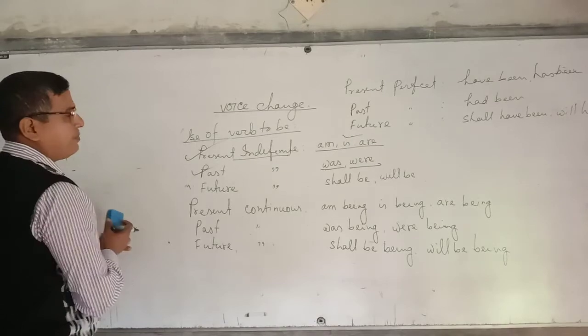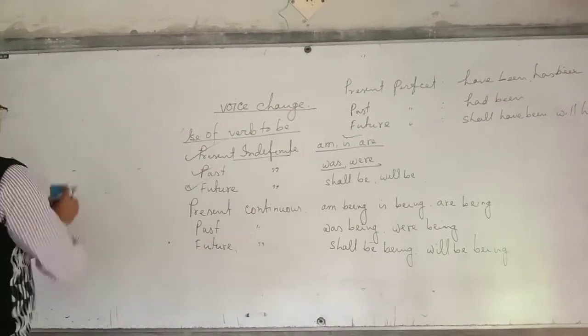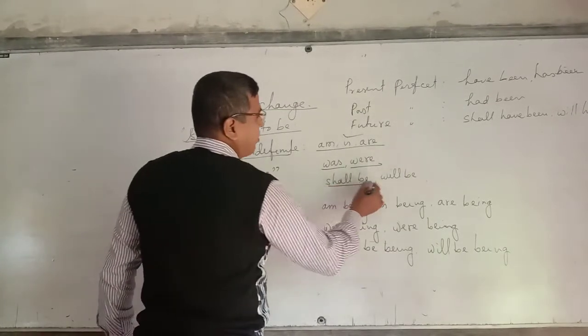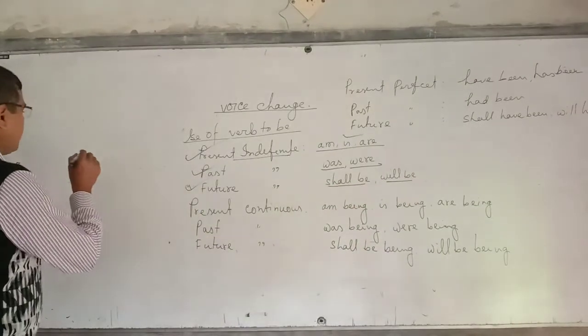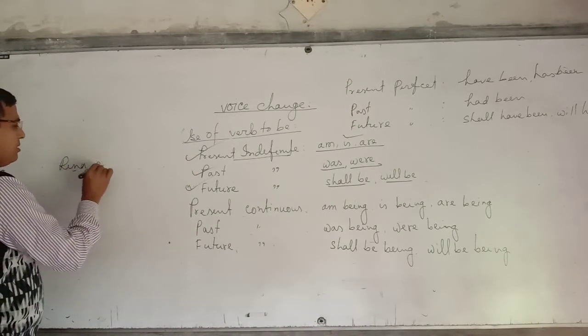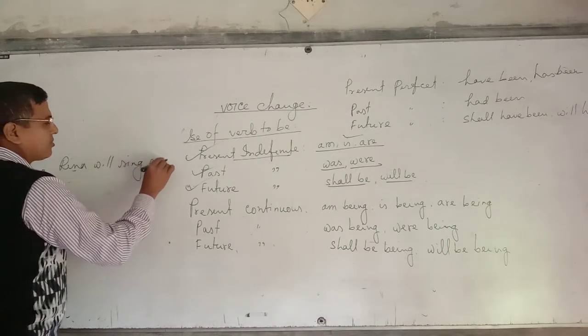Number 3, future indefinite tense. We use in future indefinite tense shall be or will be. Rina will sing a song.